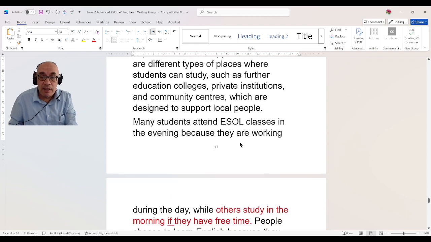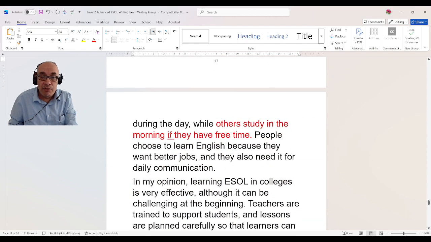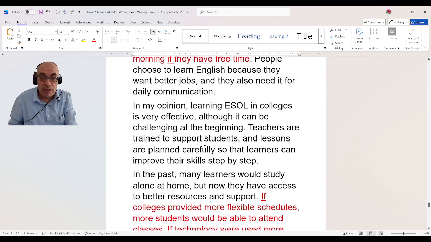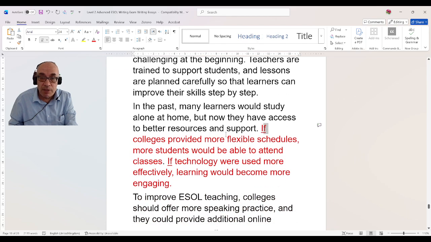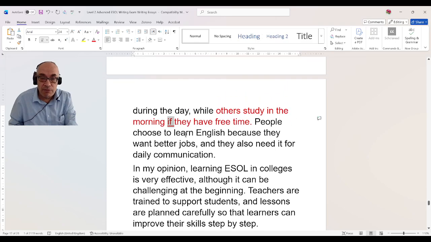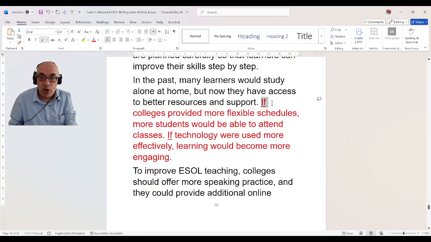Conditional sentences, as you can see, if you use if, you are making conditional sentences. If for the 2nd time, this is if here, this is if, and this is if. So I'm using conditional sentences in my level 2 exam, and I'm using if to make a complex sentence. And if you use conditional sentences in your level 2 writing exams, it means you are writing correctly.